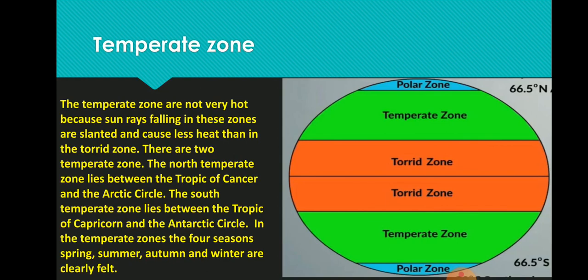The temperate zones are not very hot because the sun rays falling in the zone are slanted and cause less heat than in the torrid zone. So there are two temperate zones. The north temperate zone lies between the Tropic of Cancer and the Arctic Circle. The south temperate zone lies between the Tropic of Capricorn and the Antarctic Circle. In the temperate zone, the four seasons spring, summer, autumn, and winter are clearly felt.